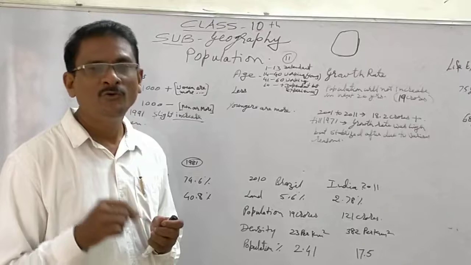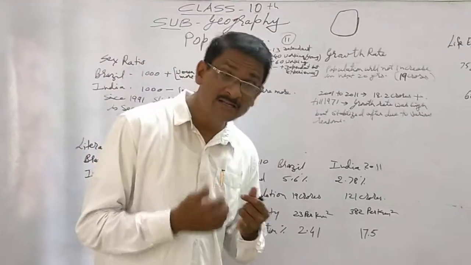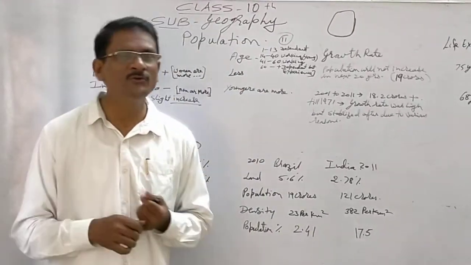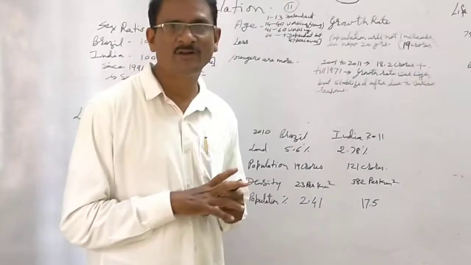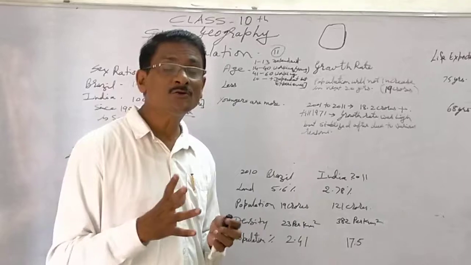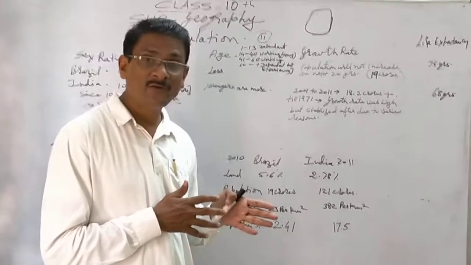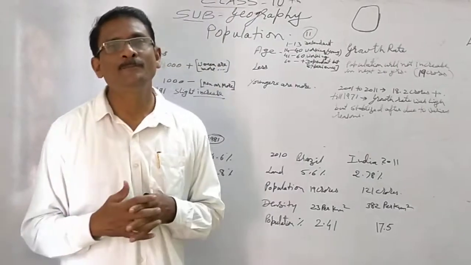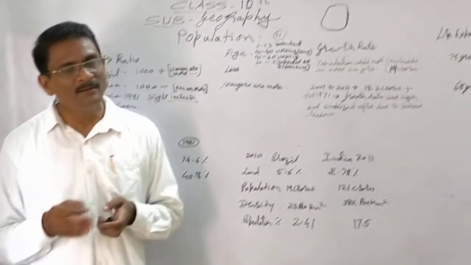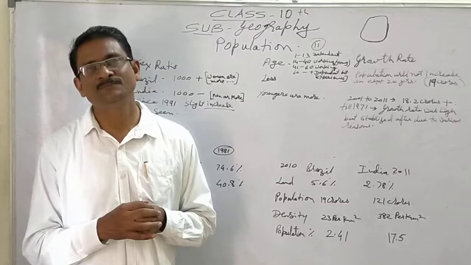On the Ganga you find many religious cities, not only of Hinduism, even Sikhism and Buddhism have their pilgrimage centers on the bank of the river Ganga.